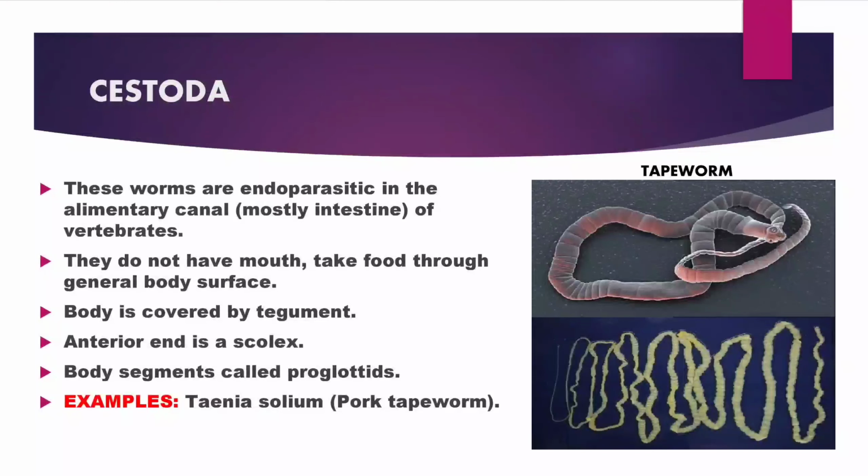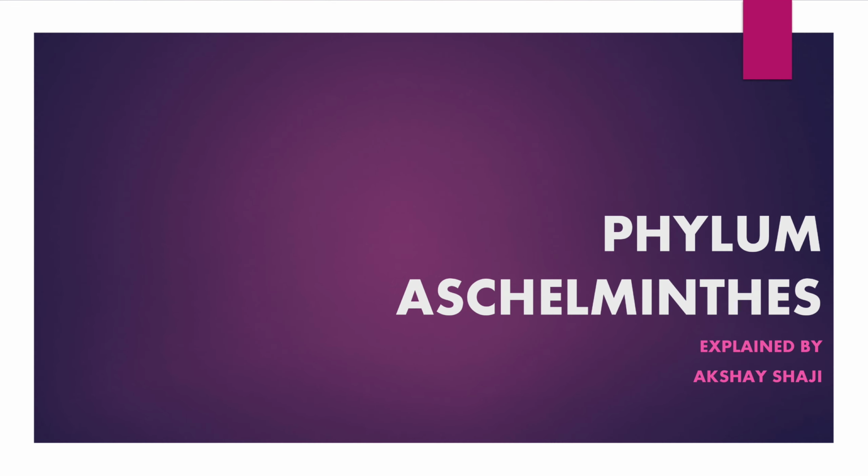The last class of phylum Platyhelminthes is class Cestoda, and worms of this class are endoparasites in the alimentary canal of vertebrates. They do not have a mouth, so they usually take food through the general body surface. Their body is covered with tegument just like animals of class Trematoda. Their body is segmented and each segment is called a proglottid. Taenia solium, also known as pork tapeworm, is a common example of this class. Now let's discuss phylum Aschelminthes.